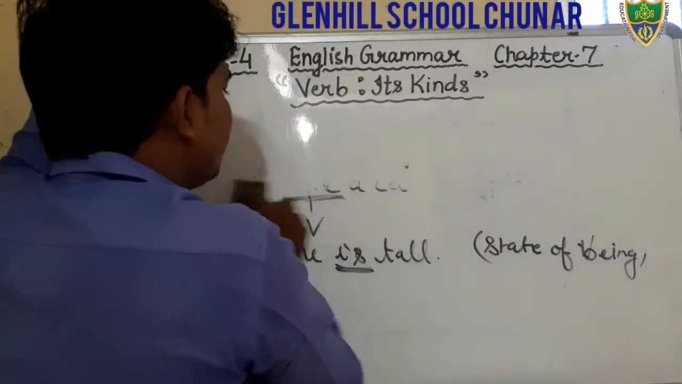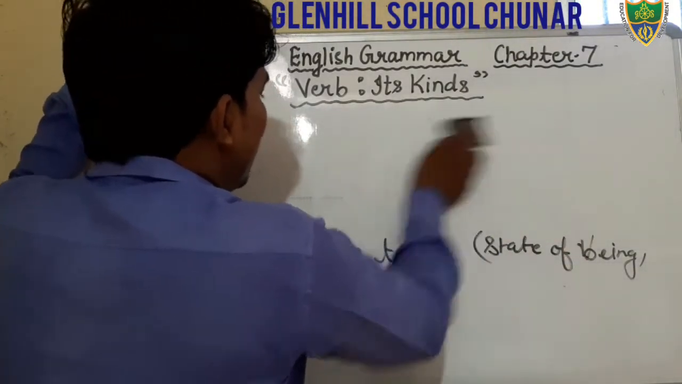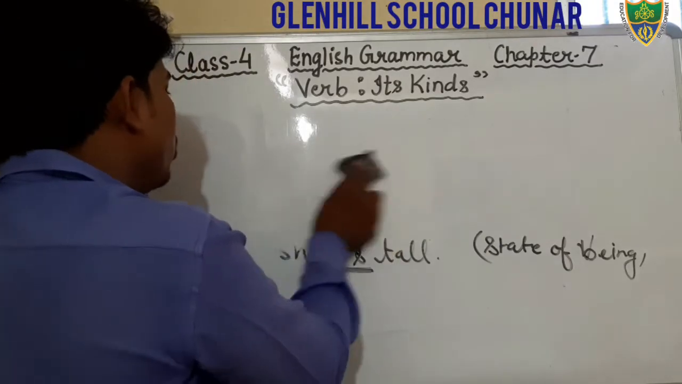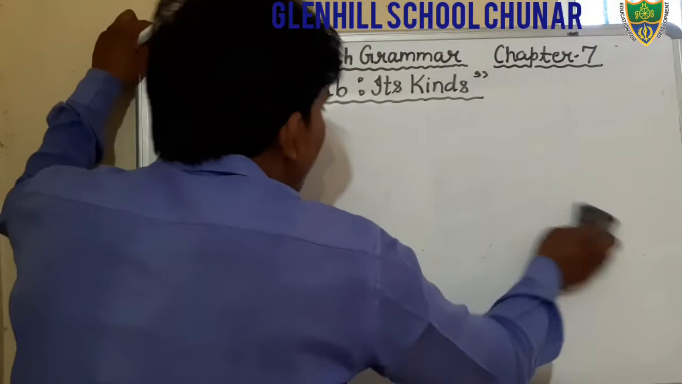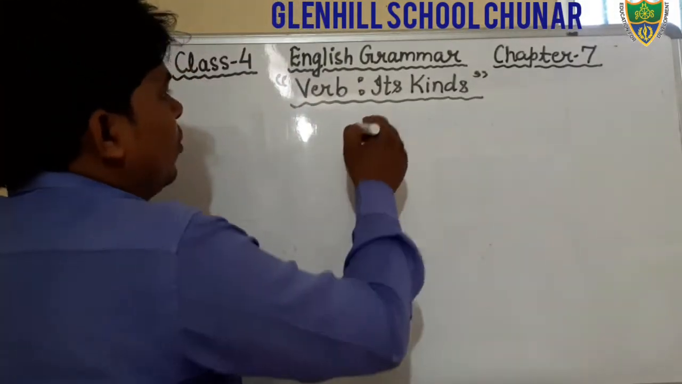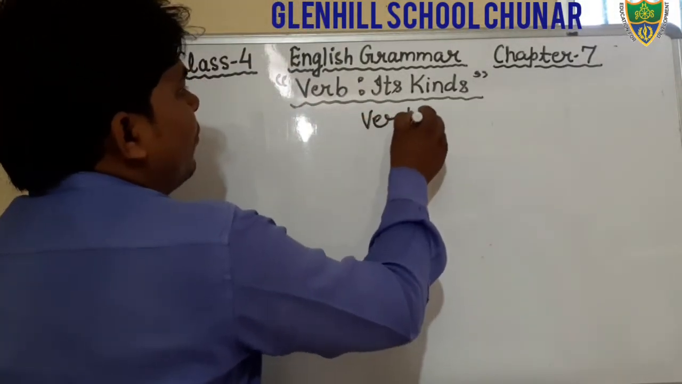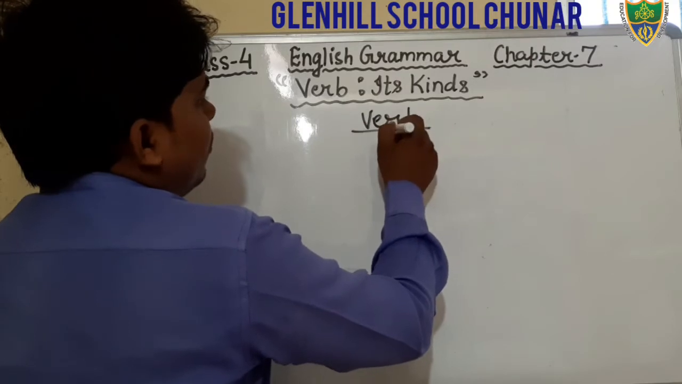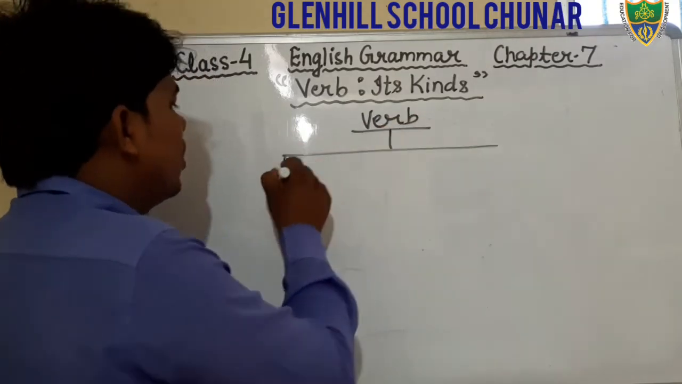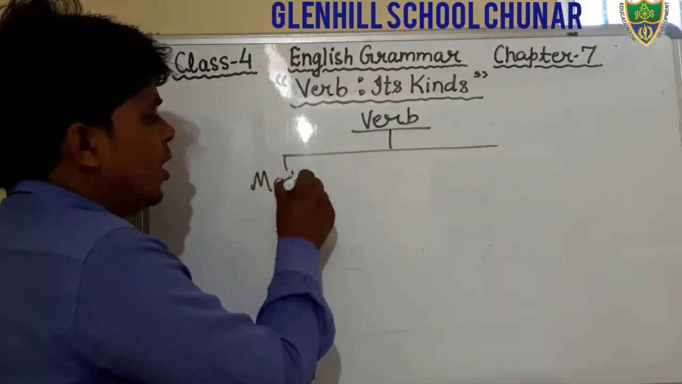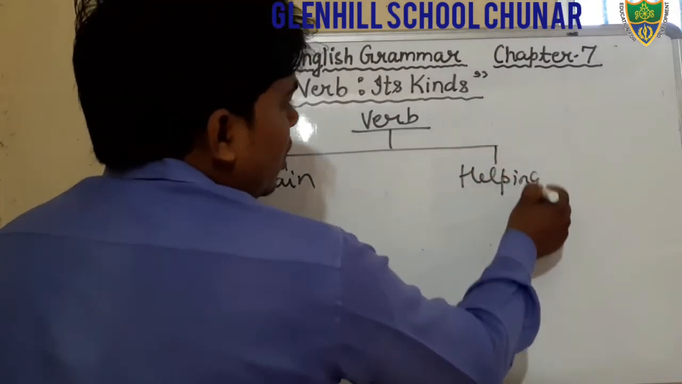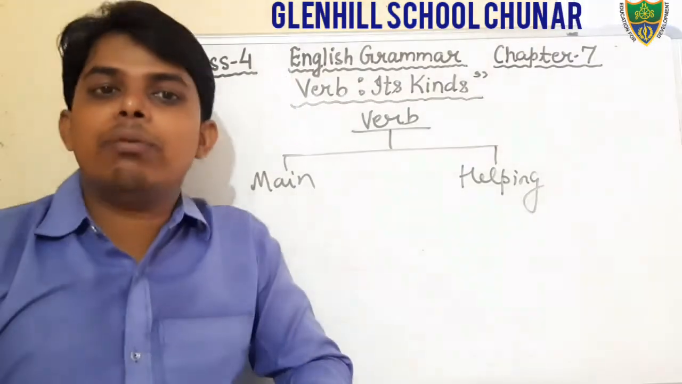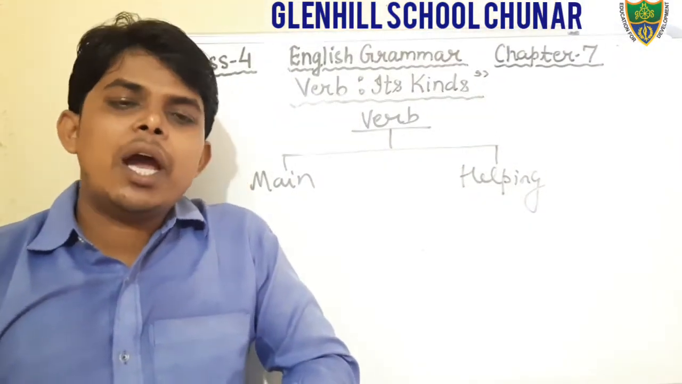Just see, there are two main kinds of verb I have told you. First one is main verb. Another is helping verb. Okay, there are two kinds of verb, main verb and helping verb. And what is main verb?